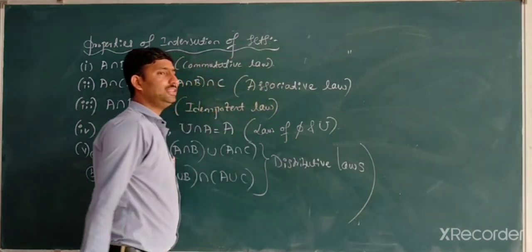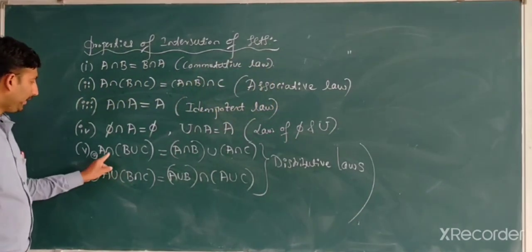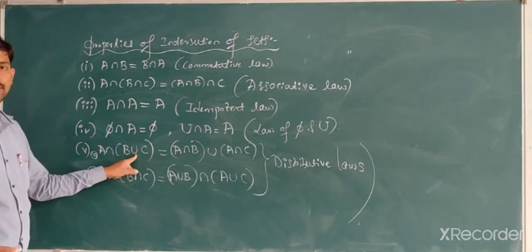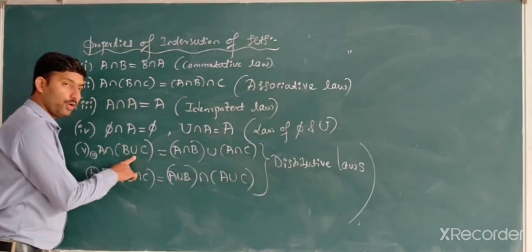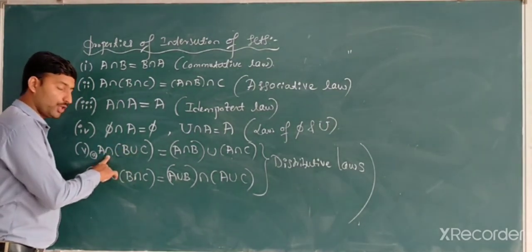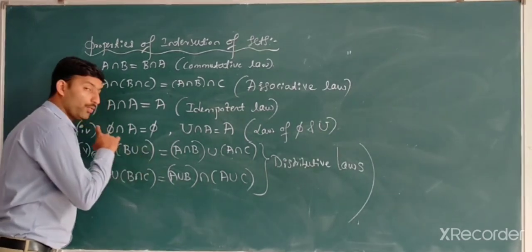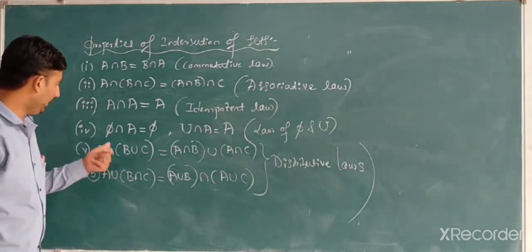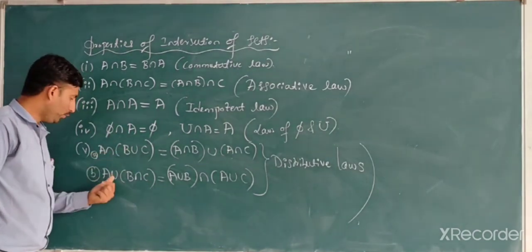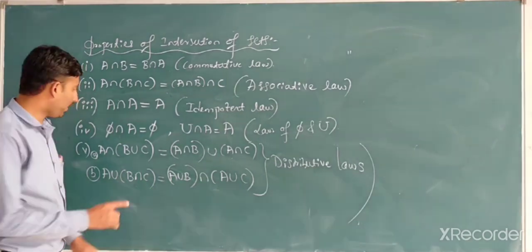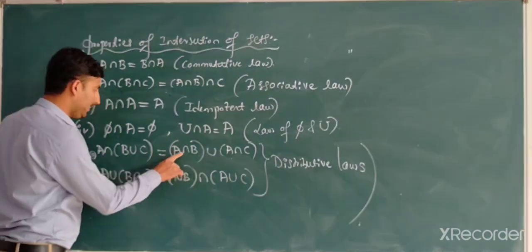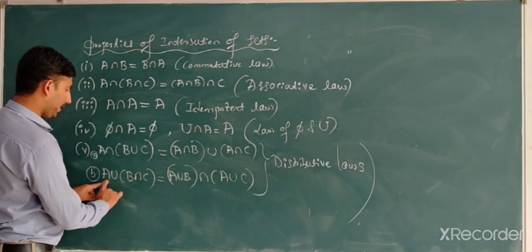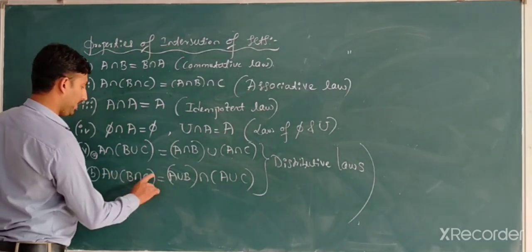What is the distributive condition? Here intersection distributes over union. Just observe, intersection distributes over union. Here union distributes over intersection. Intersection distributes over union. Union distributes over intersection. Then how to write: A intersection B union C is equal to A intersection B union A intersection C. A union B intersection C is equal to A union B intersection A union C.